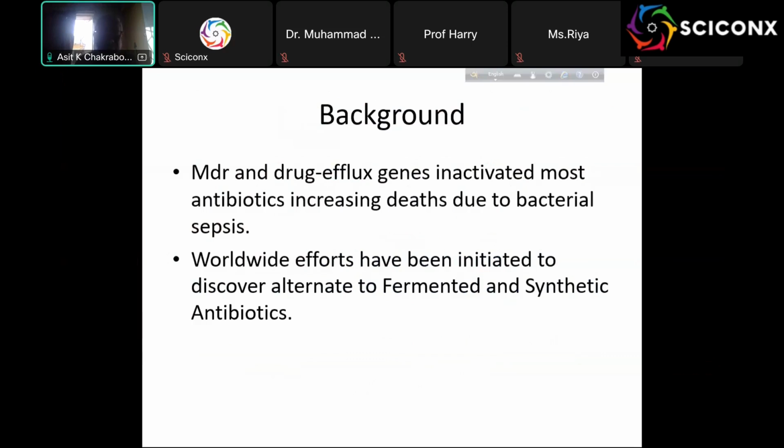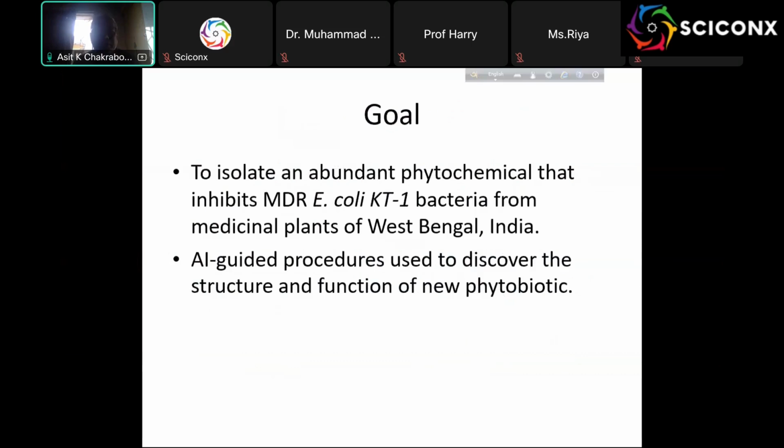So all over, there is a new search for alternatives to fermented or synthetic antibiotics. The goal is to isolate the abundant phytochemical that inhibits MDR E. coli KT1, one of the bacteria isolated from the Ganga River, from a medicinal plant of West Bengal, India. An AI-guided procedure is used to discover the structure and function of new antibiotics.